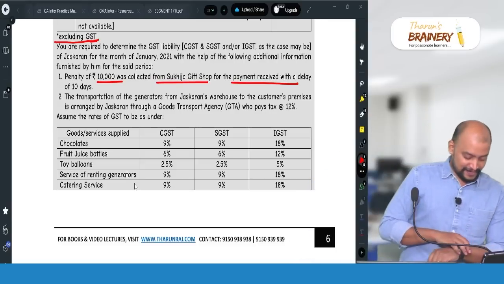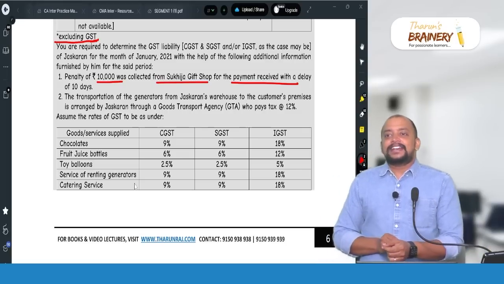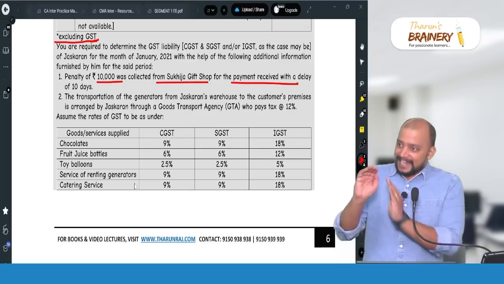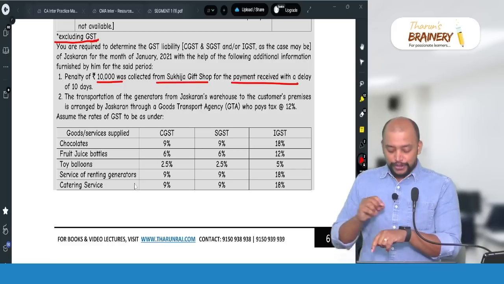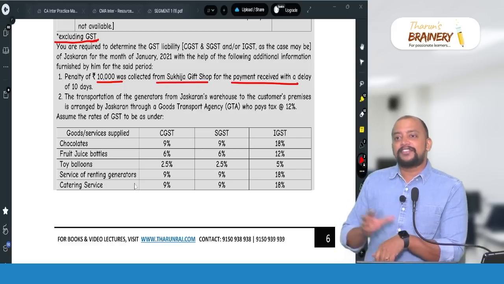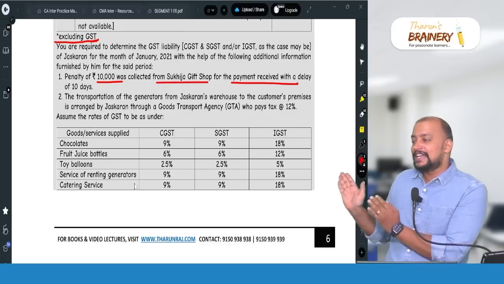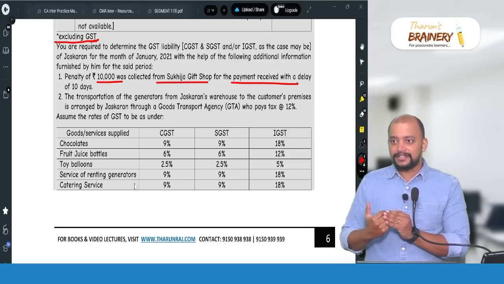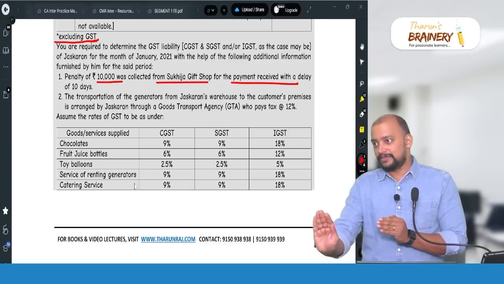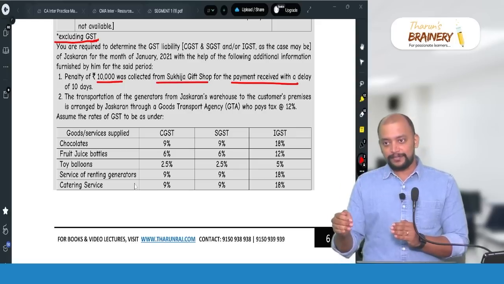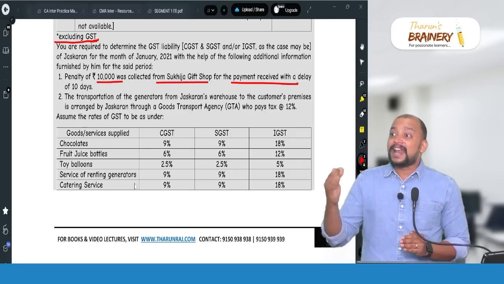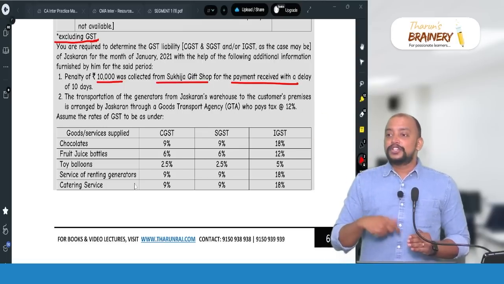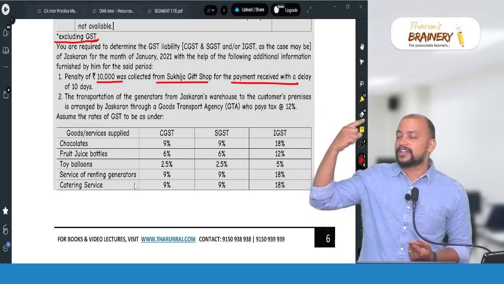Fine, you need a break, huh? Okay. Fine here, and a small request to all of you, take some rest, okay, because 2:30 we will start the session, and afternoon it will be full of problem discussion only. And while discussing this, are you able to recollect the provisions? Yes, that's the objective. When you solve also, you need to do that only. So you should recollect the provisions rather than seeing the answer. You should not see the answer. If you see the answer, you will never recollect. You should not see the answer and try to think, okay, what is this about?